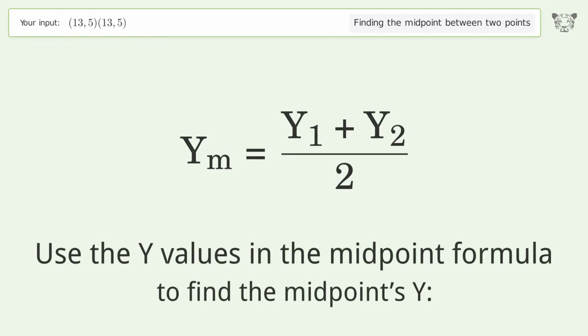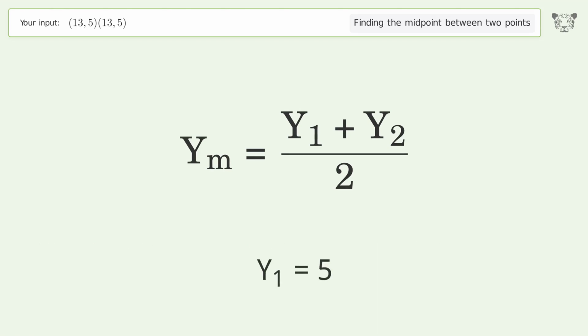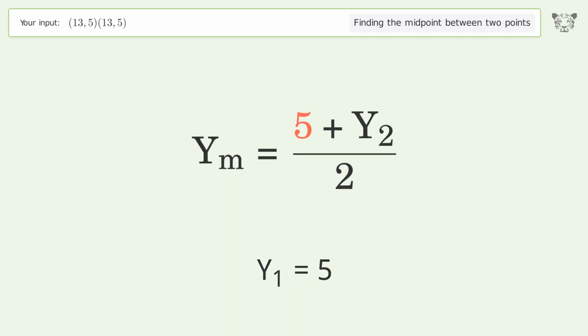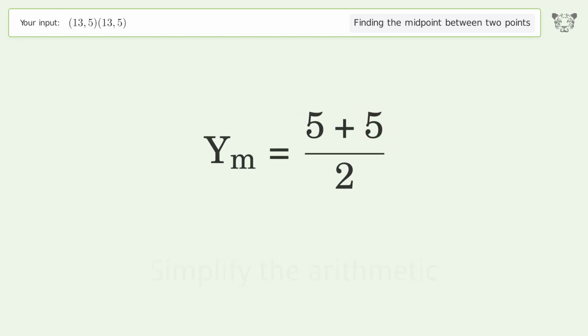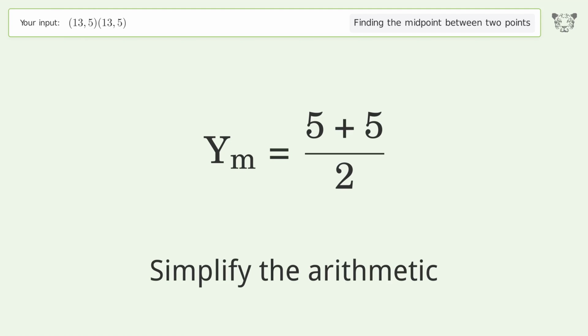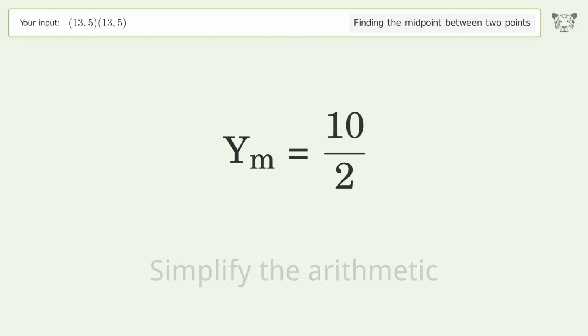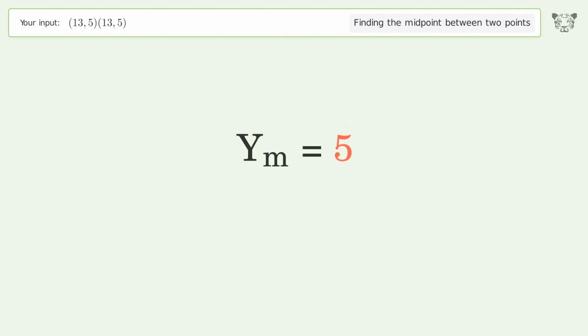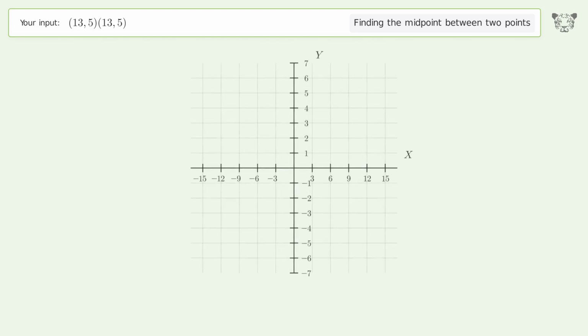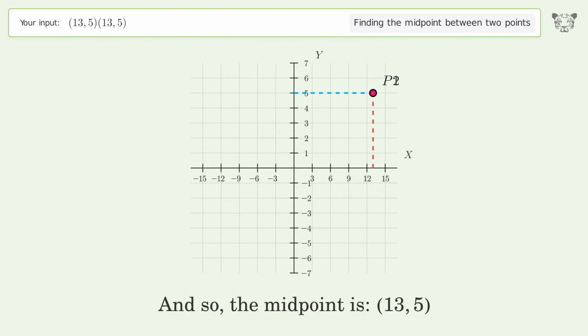Use the y values in the midpoint formula to find the midpoint's y. y1 equals 5. y2 equals 5. Simplify the arithmetic. And so, the midpoint is 13,5.